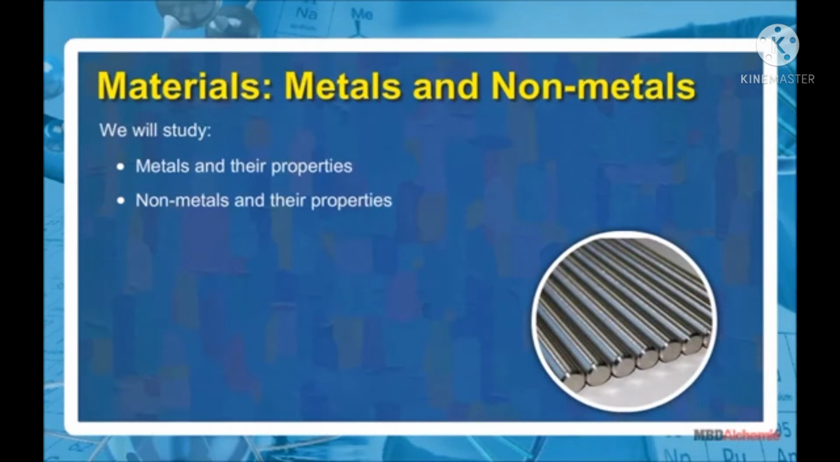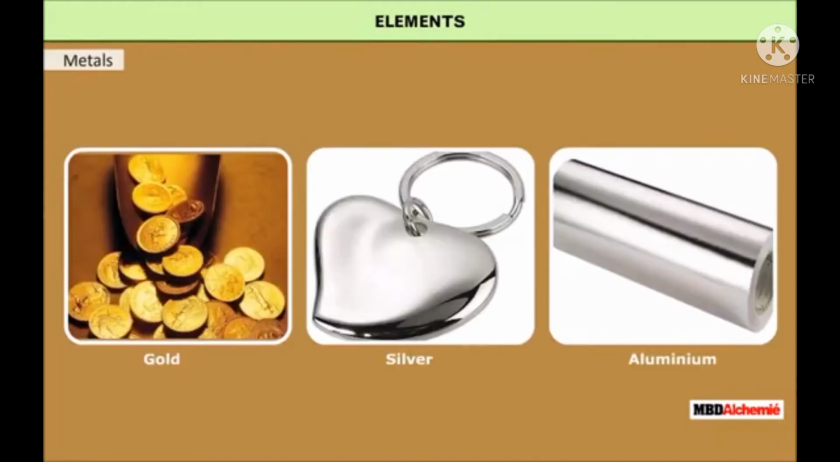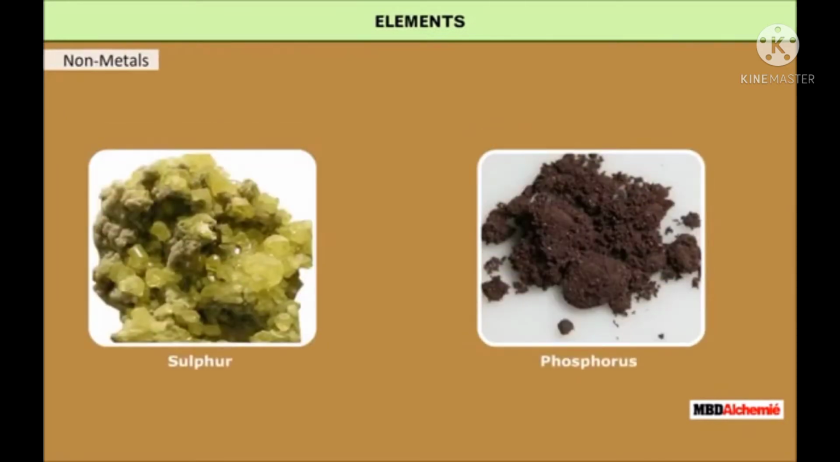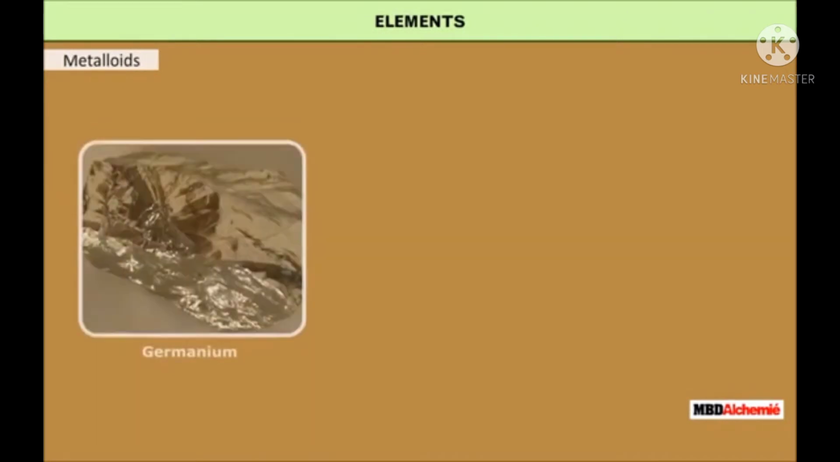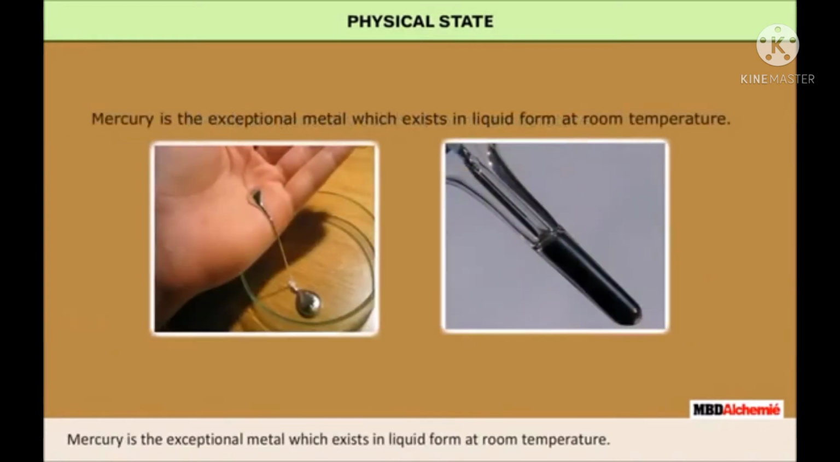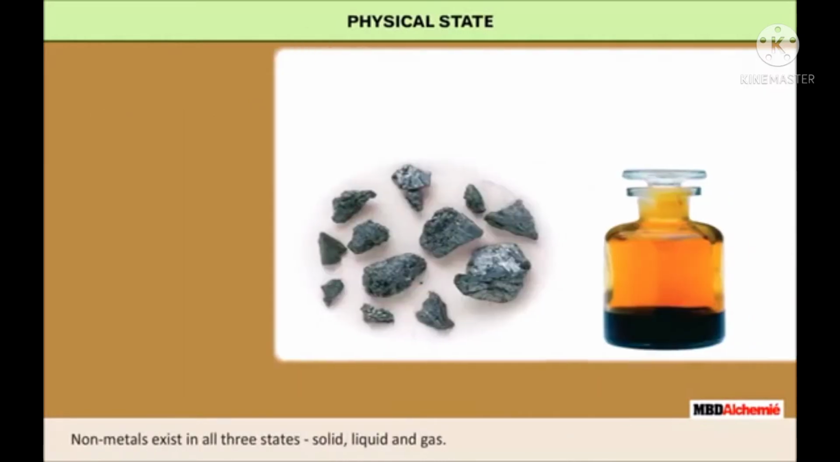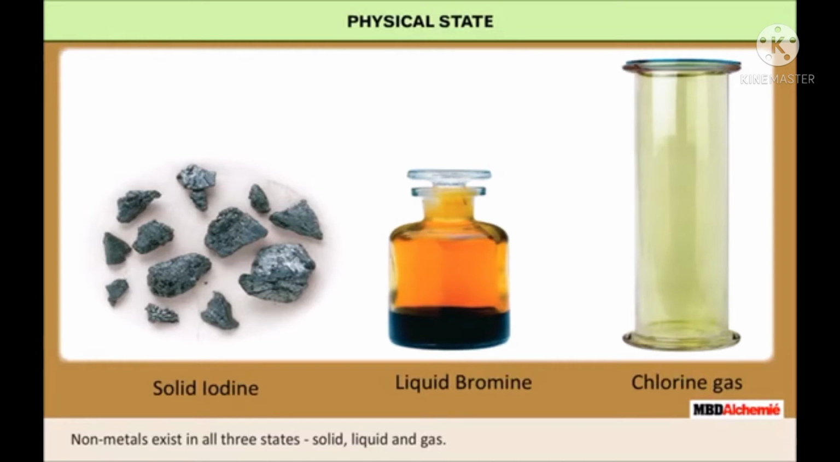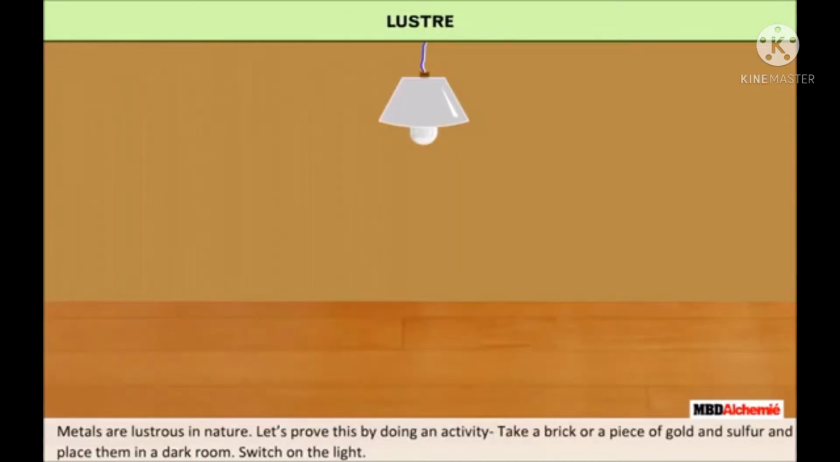Elements are classified as metals, non-metals and metalloids. Metals are gold, silver, aluminium. Non-metals: sulfur, phosphorus. And then metalloids: germanium, boron. Physical state. Metals are generally solid at room temperature. Mercury is an exceptional metal which exists in liquid form at room temperature. Non-metals exist in three states: solid, liquid and gaseous.